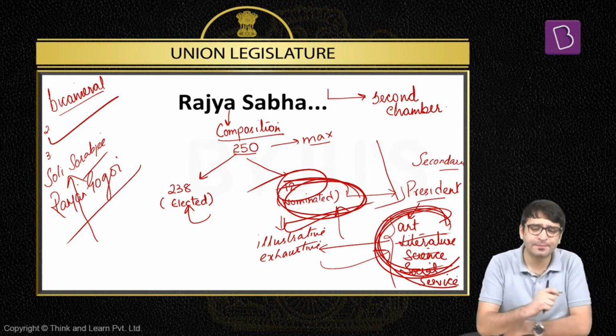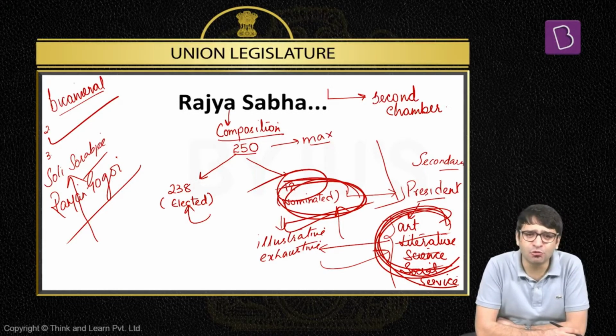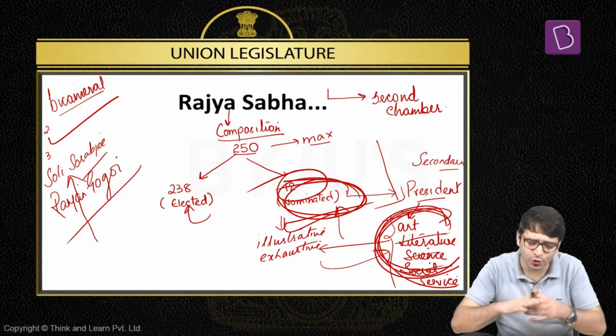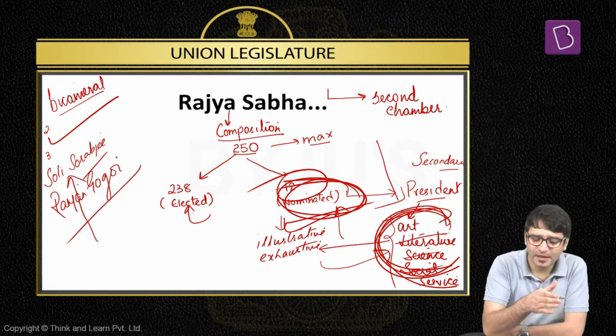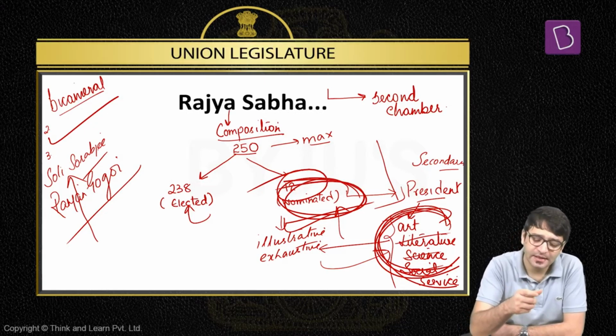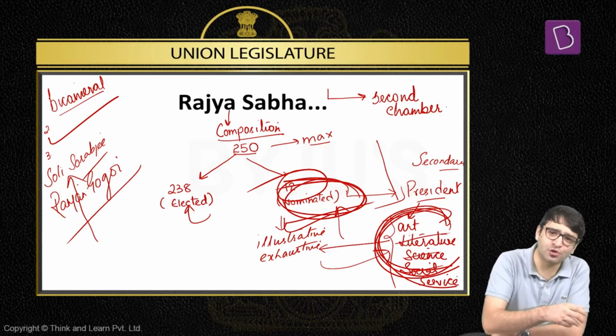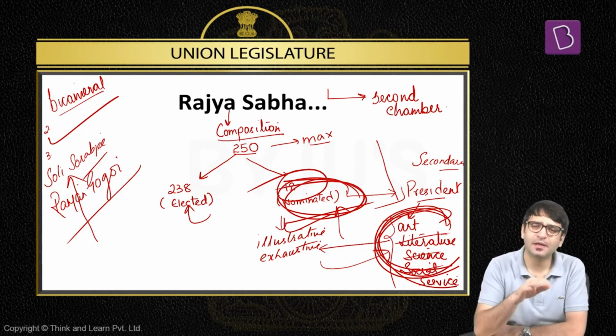But was it justified that Ranjan Gogoi be nominated to Rajya Sabha? This is where some students have confusion. Justice Ranjan Gogoi, part of the judiciary, now appointed to the legislature. Is there no separation of powers between legislature and judiciary? Can a member of the judiciary be part of the legislature? Does it not go against the separation of powers? There is simple logic to this.